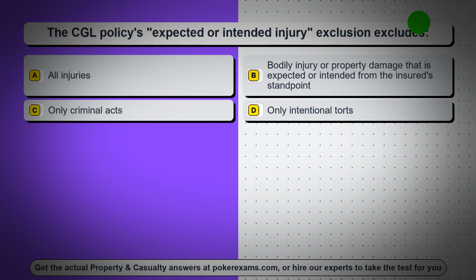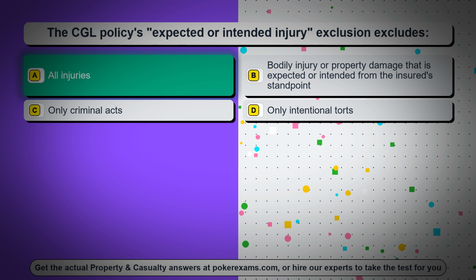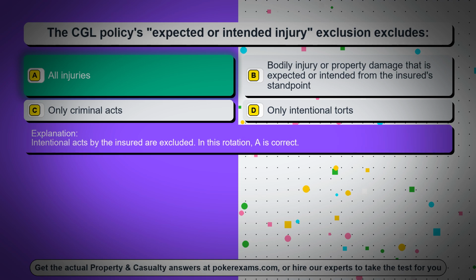Question 80. The CGL policy's expected or intended injury exclusion excludes: Option A, all injuries. Option B, bodily injury or property damage that is expected or intended from the insured's standpoint. Option C, only criminal acts. Option D, only intentional torts. The correct answer is option A, all injuries. Intentional acts by the insured are excluded. In this rotation, A is correct.